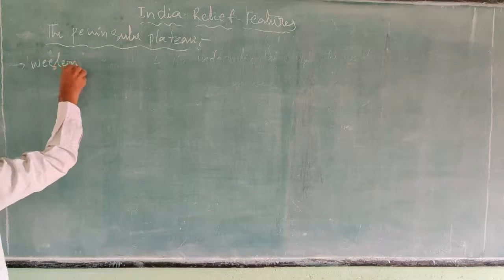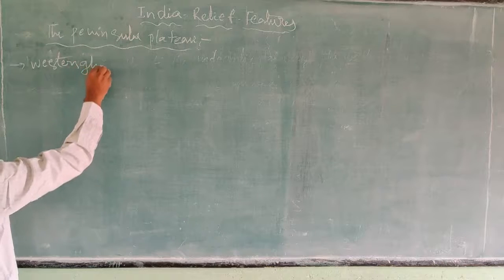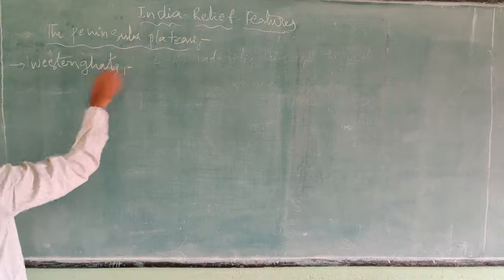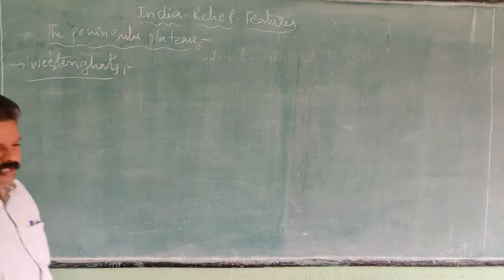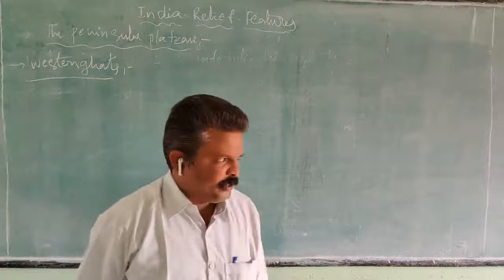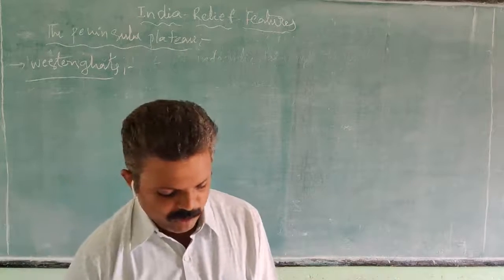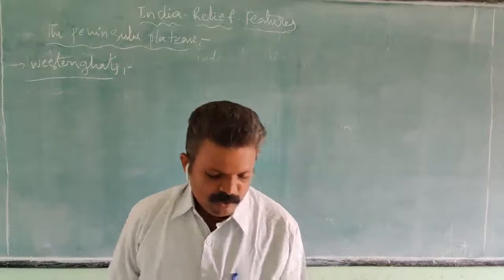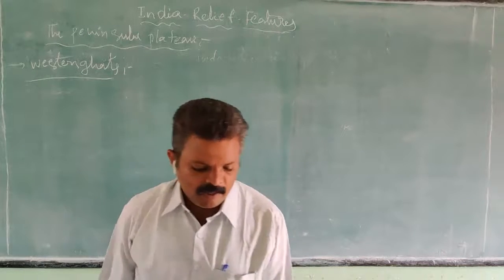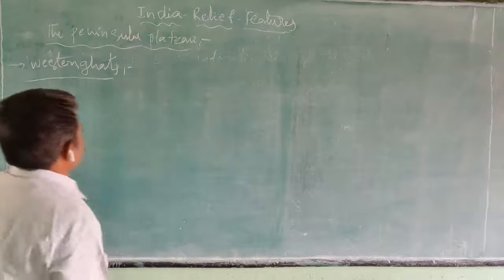The Ghats of the Peninsular Plateau. The western part of the Peninsular Plateau, right? This lies along the west coast.